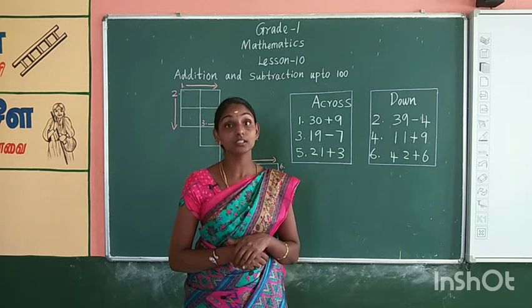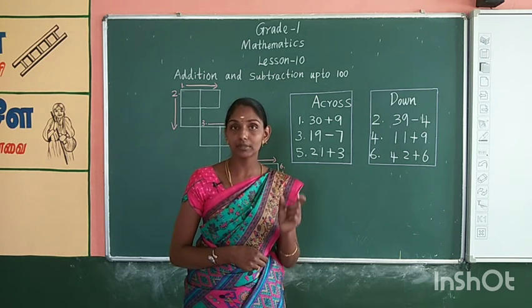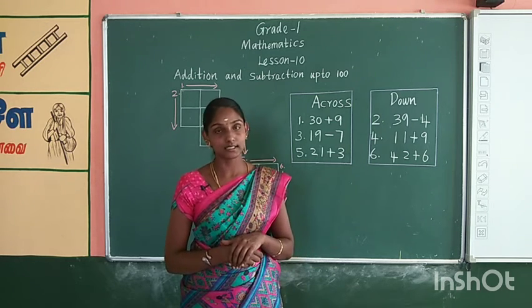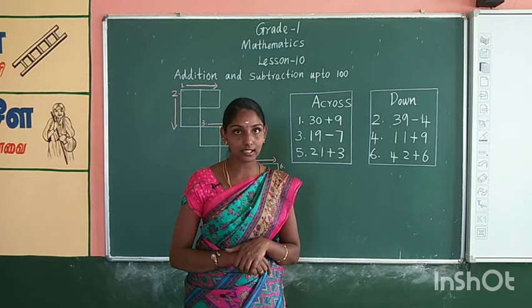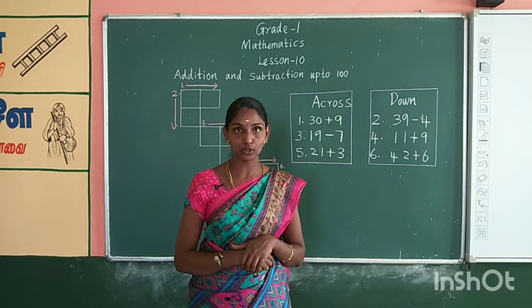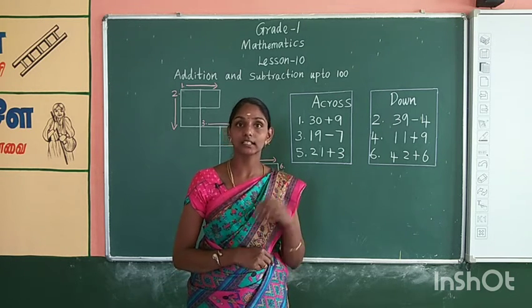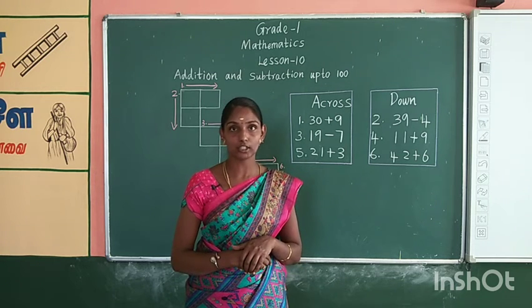We have learnt how to represent numbers on abacus, number names from 51 to 100, comparing of numbers and ordering of numbers. Are you all clear with that? Please take enough practice for writing number names, representing numbers on abacus, and how to compare and order numbers.